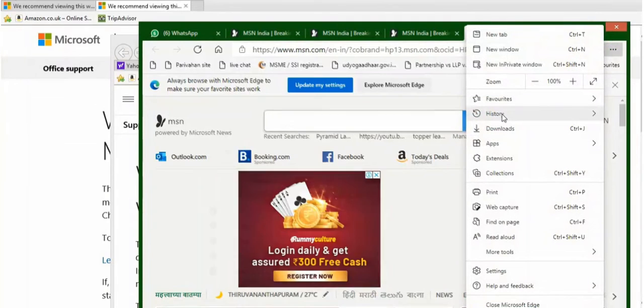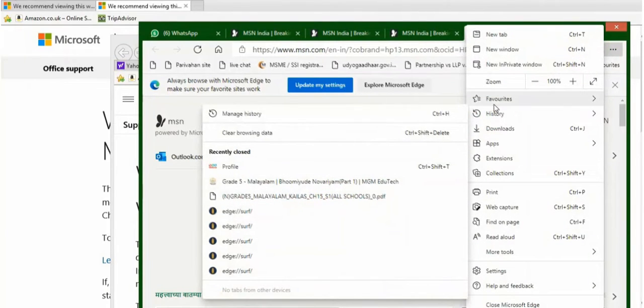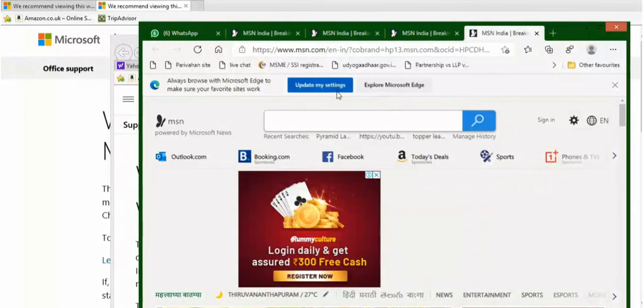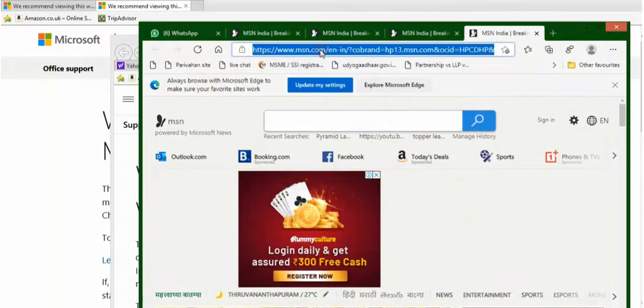Address bar. It is present below the standard toolbar. It displays the URL of the website that you are currently accessing.